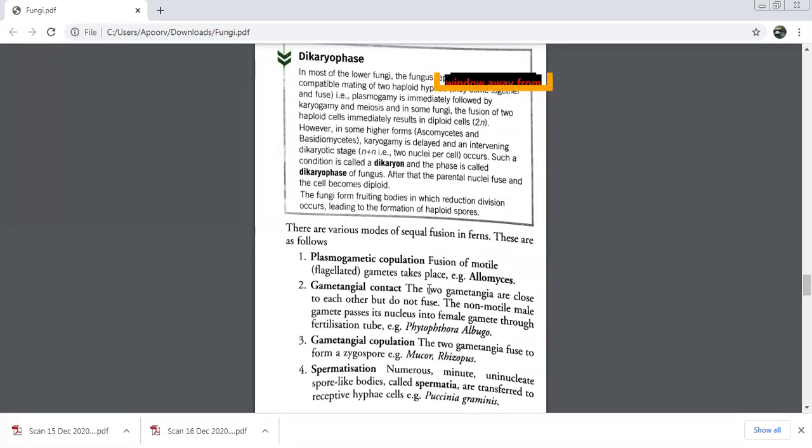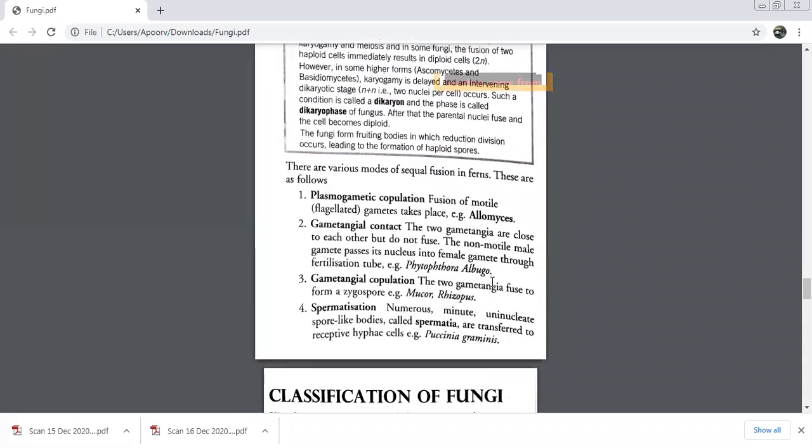Good. It's so easy. In contact, there is no fusion. In copulation, we have fusion. And the last one was spermatization, in which many uninucleate spore-like bodies were formed. What was the name of those spore-like bodies? Spermatia. Very good.